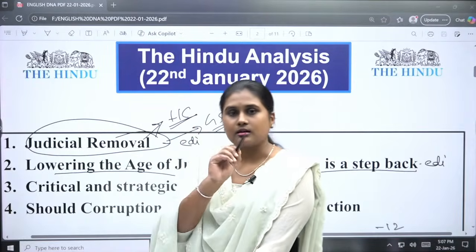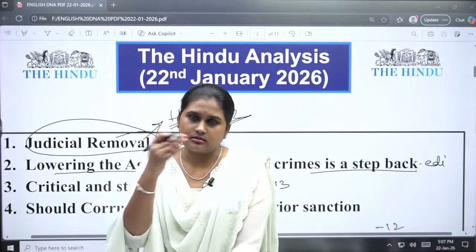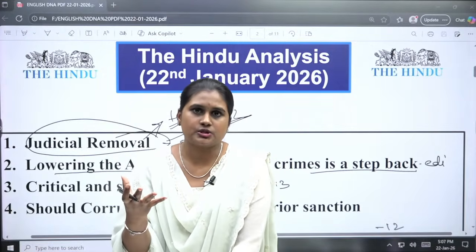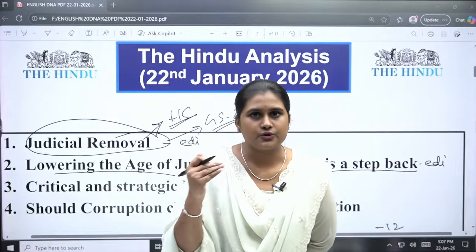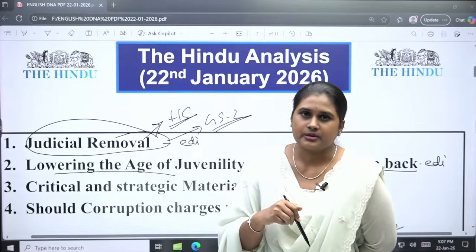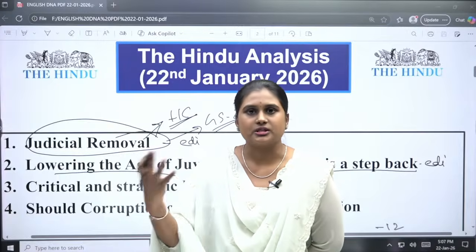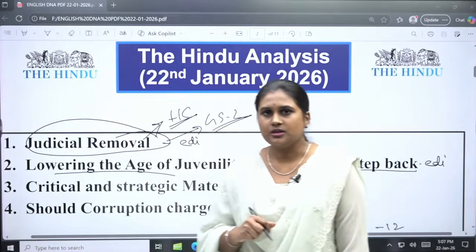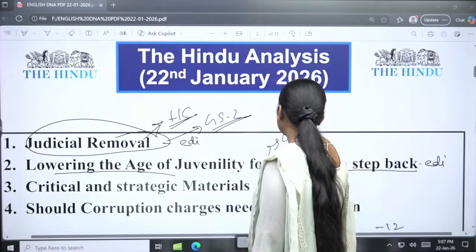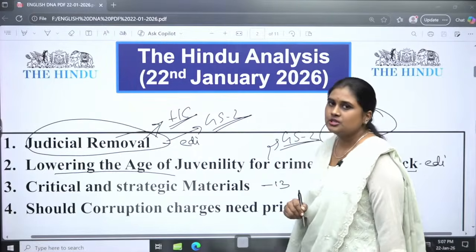So that is the statement of lowering the age. Earlier it was 16 to 18, and now they have proposed lowering it to 14 to 15. We will see what the consequences will be, what nexus we will be facing, what would be the betterment if we do not change, or if we do change, what would be the best thing for society. Again, it is important for us in the GS2 paper, and also in the GS1 paper, society, when it comes to children.